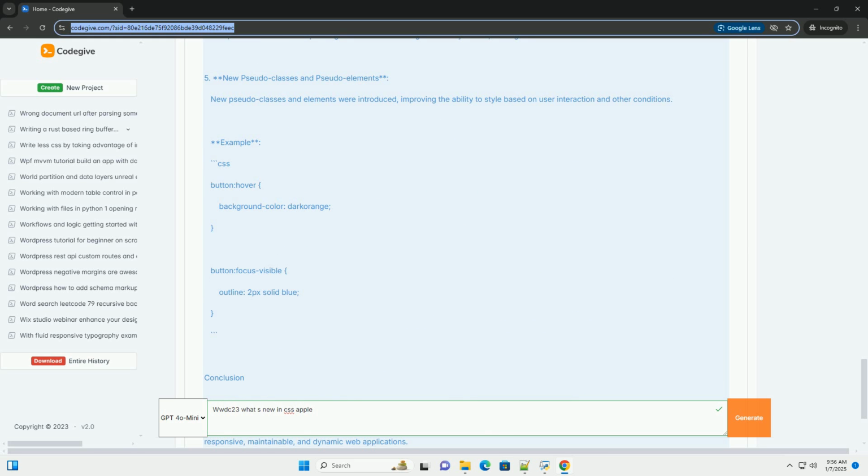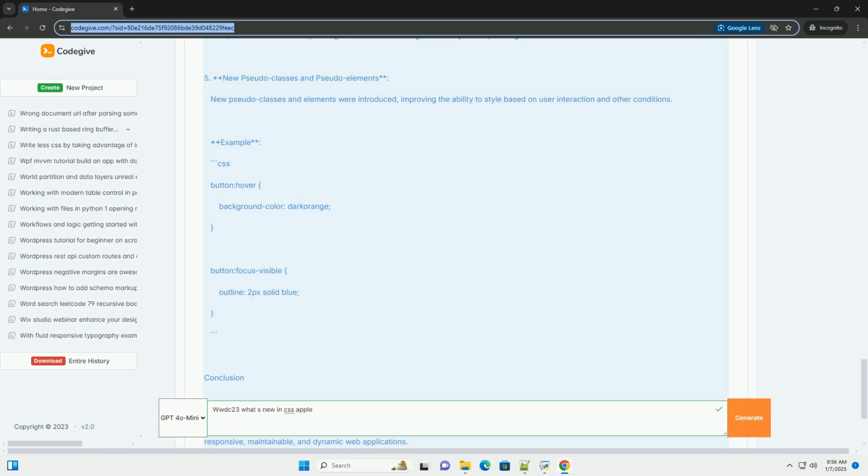2. New CSS functions. New CSS functions were introduced, enhancing the capabilities of styling. Clamp allows for responsive typography and spacing. Min and max provide more control over sizing. Example of clamp. This sets the font size of H1 to be responsive, scaling between 1.5 rem and 3 rem, depending on the viewport width.